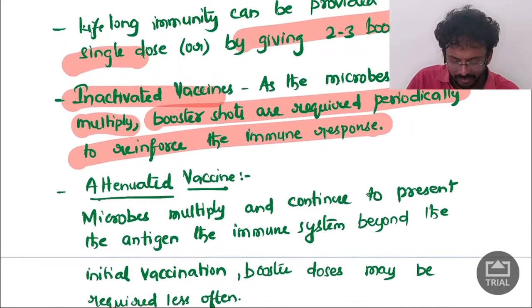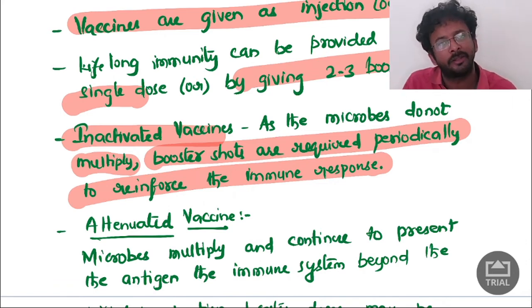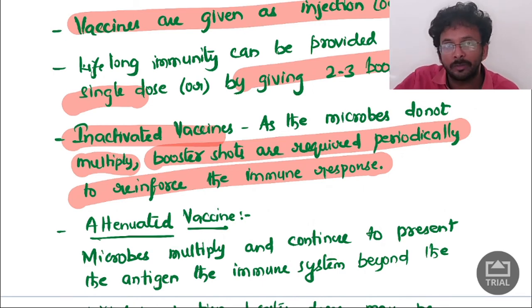Whereas the attenuated vaccine is a live vaccine, and the microbes can multiply. Ultimately, a single dose is enough. The BCG vaccine is taken once after delivery. Again, we will not take it, because that would increase resistance in the body.